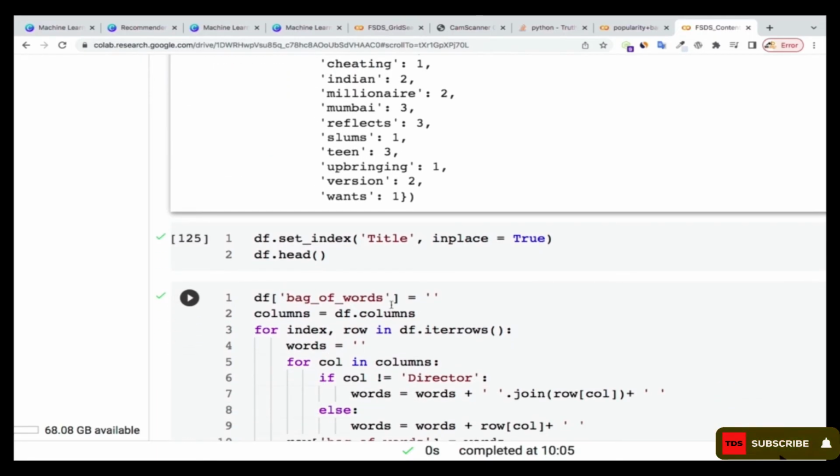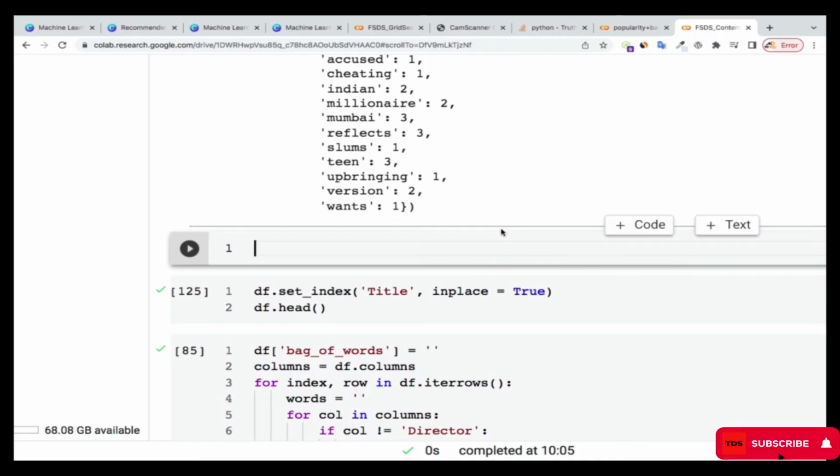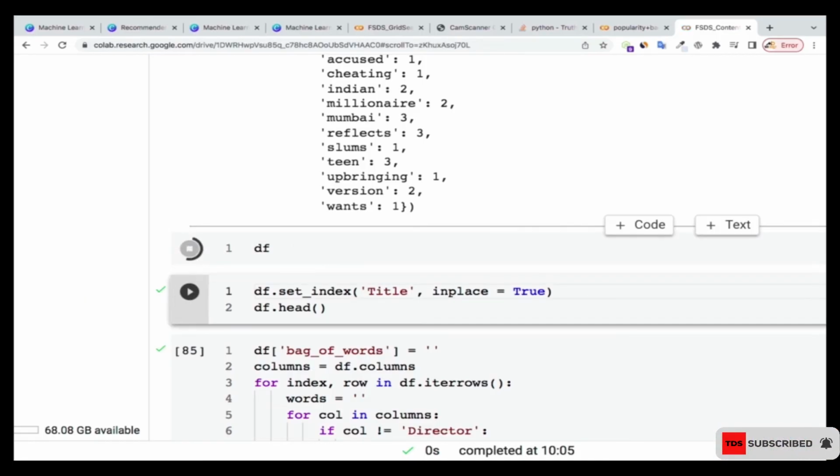Now once we do that, what I'm going to do next is to set the title in our df. So let me show you what we have in df. Okay, so df, let me run it here.